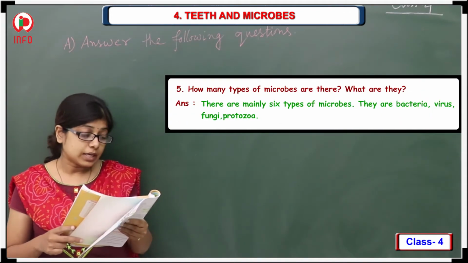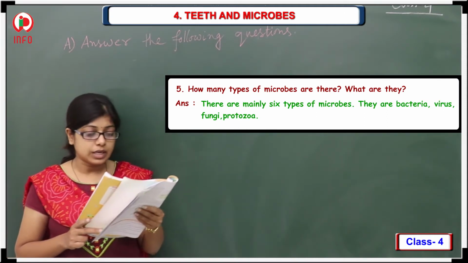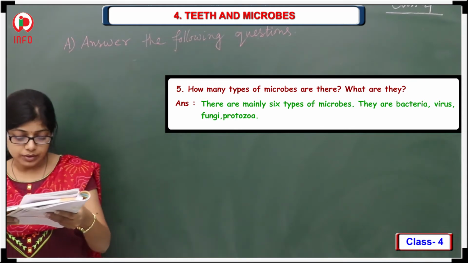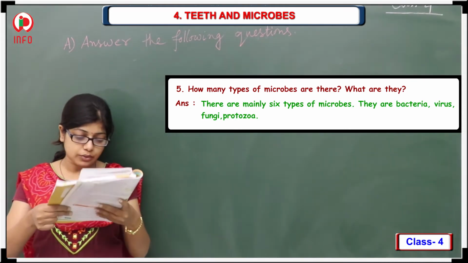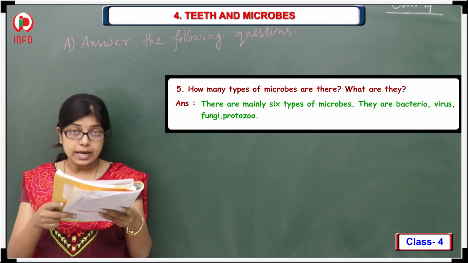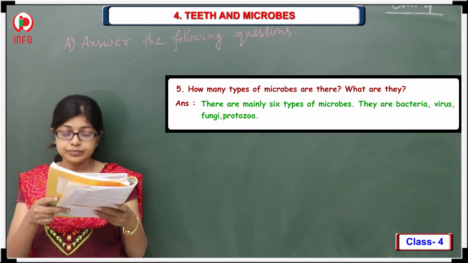Next one, the 5th one, how many types of microbes are there? What are they? All of you know that there are mainly 6 types of microbes. They are bacteria, virus, algae, fungi, protozoa and archaea.